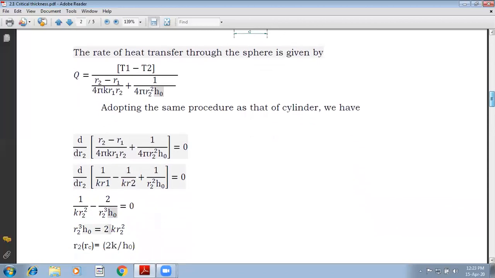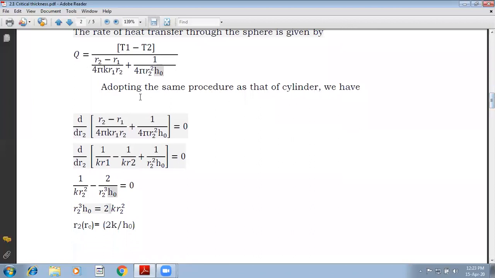Now, if you differentiate the denominator with respect to R2 and equate it to 0, you will be getting d by dR2 of R2 minus R1 divided by 4 pi k R1 R2 plus 1 over 4 pi R2 square multiplied by H naught. Now 4 pi you can take outside, 1 over 4 pi, and equate it to 0, you are left with d by dR2.